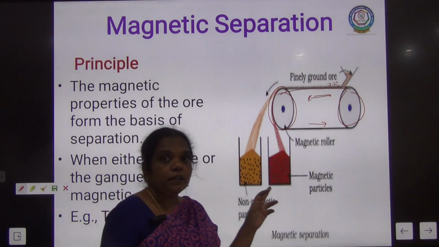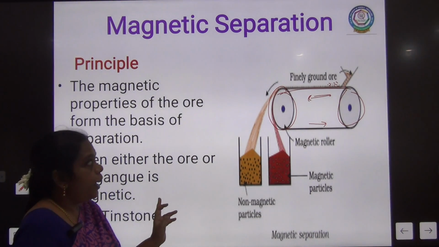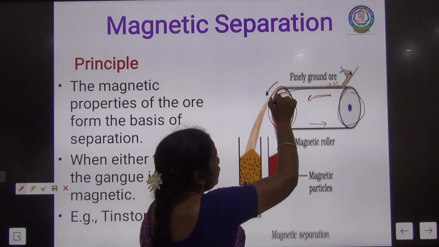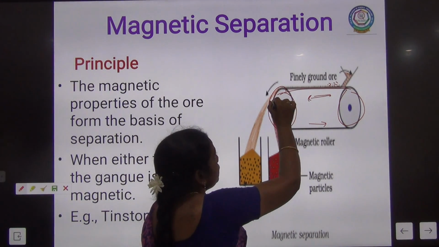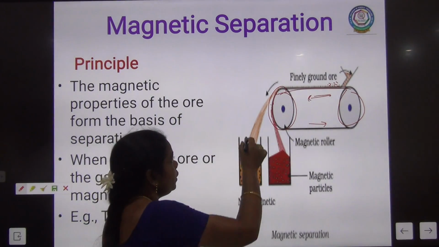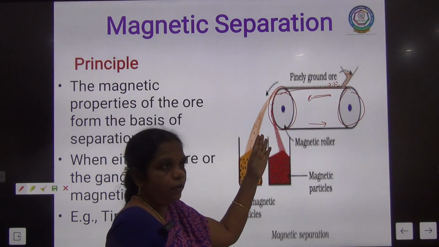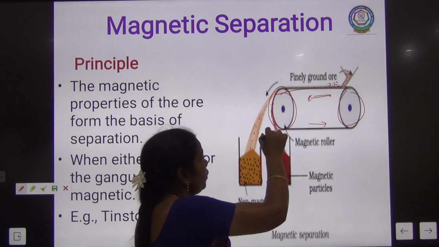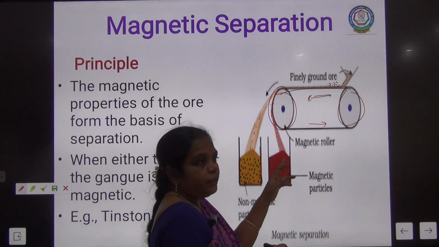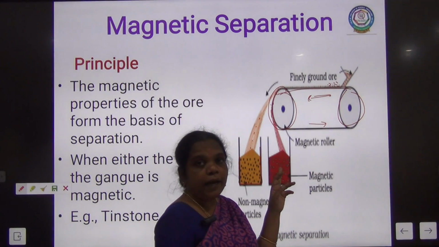Here we are going to take tin stone. Tin stone is magnetic in nature, one of the ores of tin. This wheel is made of magnet, so the ore particles are attracted towards the magnet, and the non-magnetic impurity particles are going to fall far apart from them. Then as the wheel is moving, demagnetization takes place, and at this place we collect the magnetic ore.